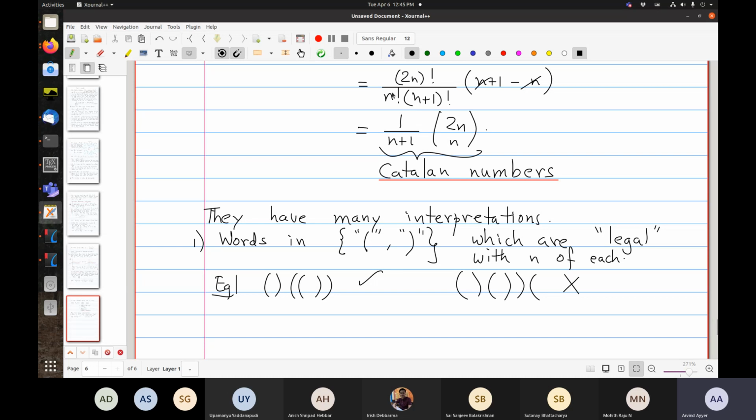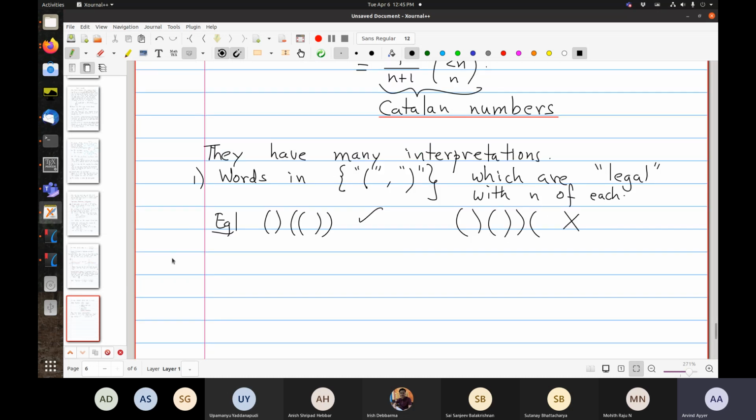And if you think a bit, you can see a bijection with these paths. But here's a more non-trivial case. Binary trees with n leaves. Let's say complete binary trees. That is to say, every node has two descendants.